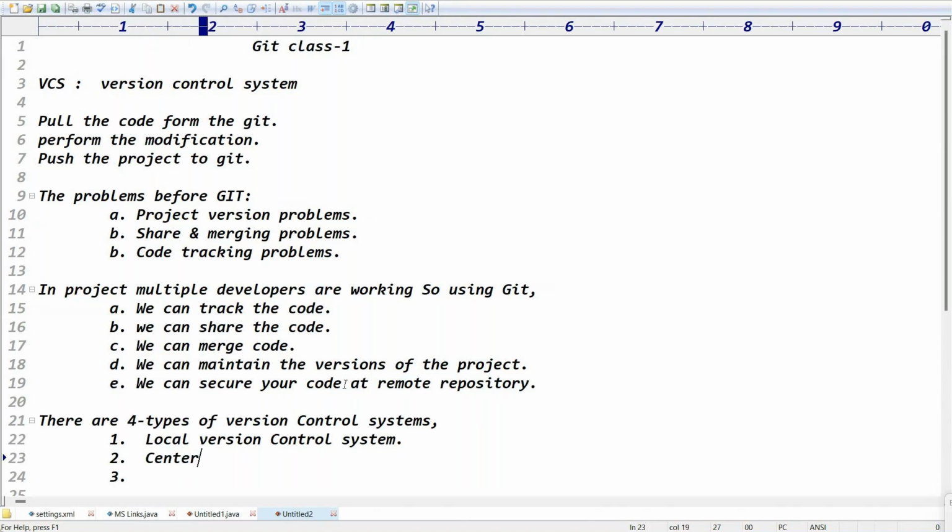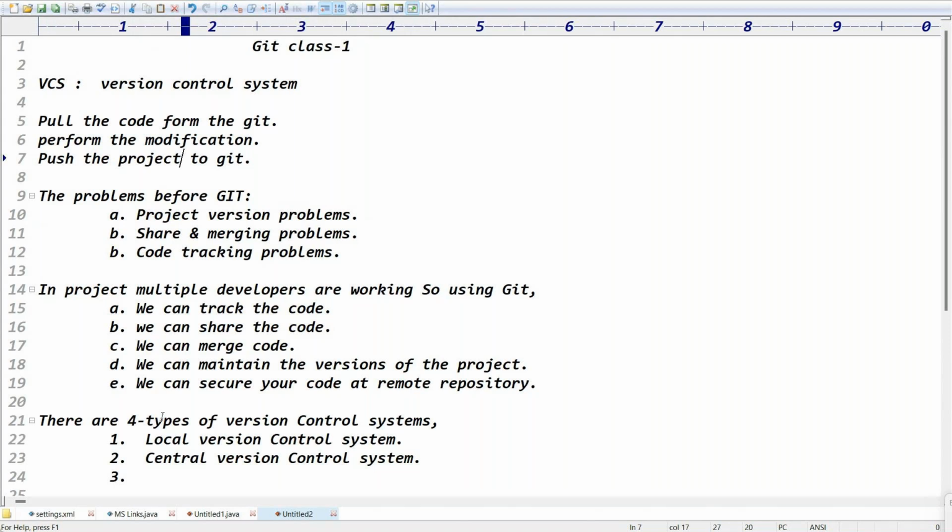The central version control system. The third one is the distributed version control system, guys. Distributed means among multiple developers. Multiple developers can pull the code, perform modifications, and push the project. Even offline, they can work on the project. When they get online, they can push the project, right?